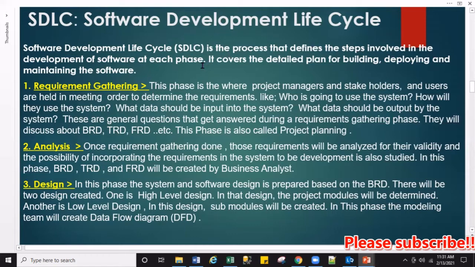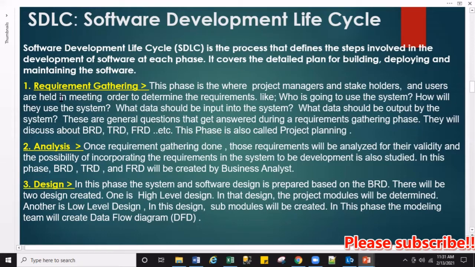Each phase means each step. It covers the detailed plan, building, deployment, and maintenance of software. It includes what you're planning for the building, when you are going to make it ready, and after it is ready, if some problem comes, what kind of maintenance you are going to provide.